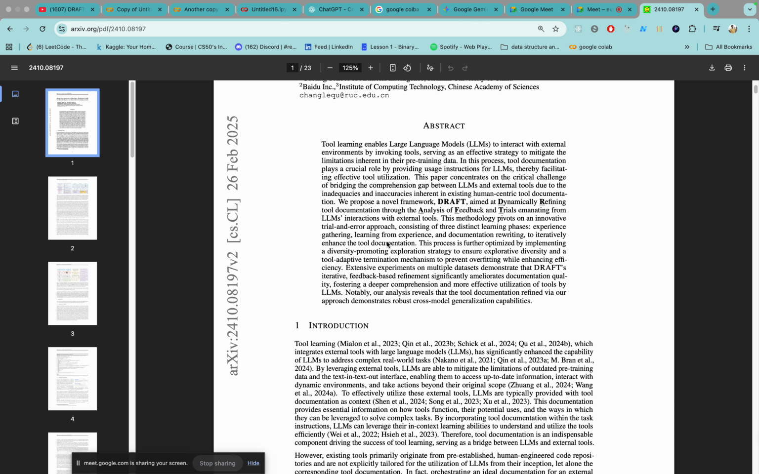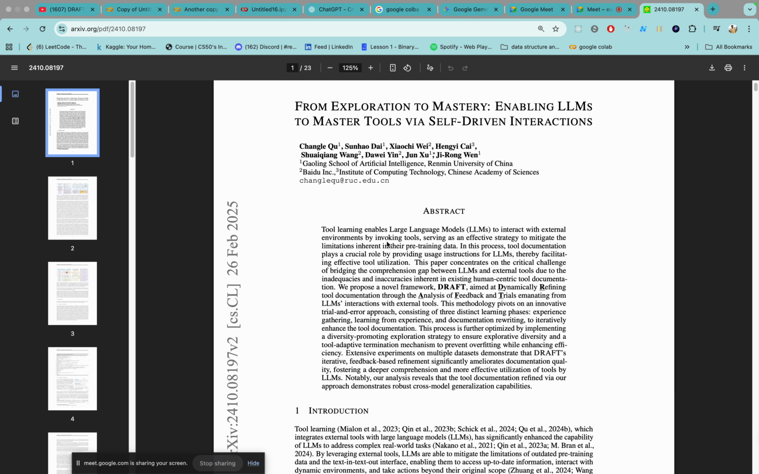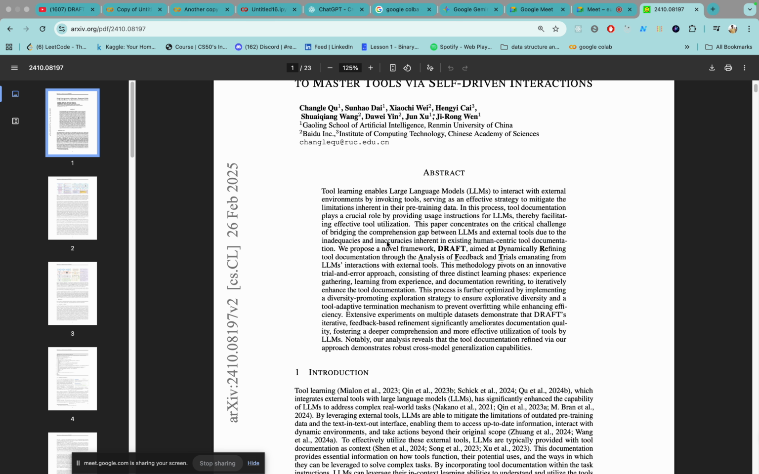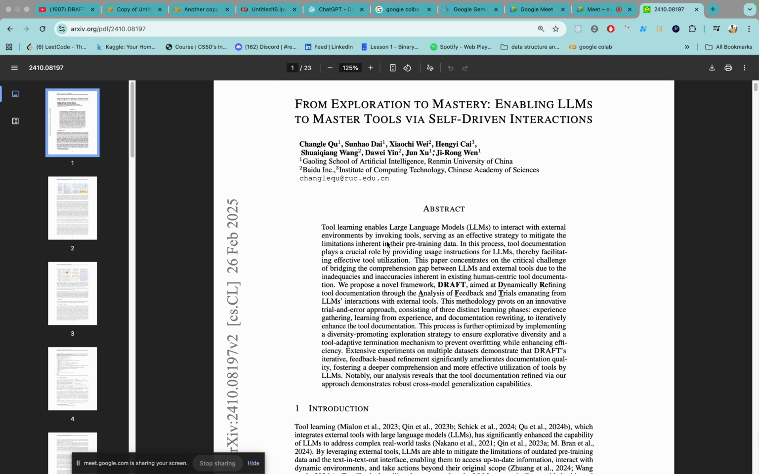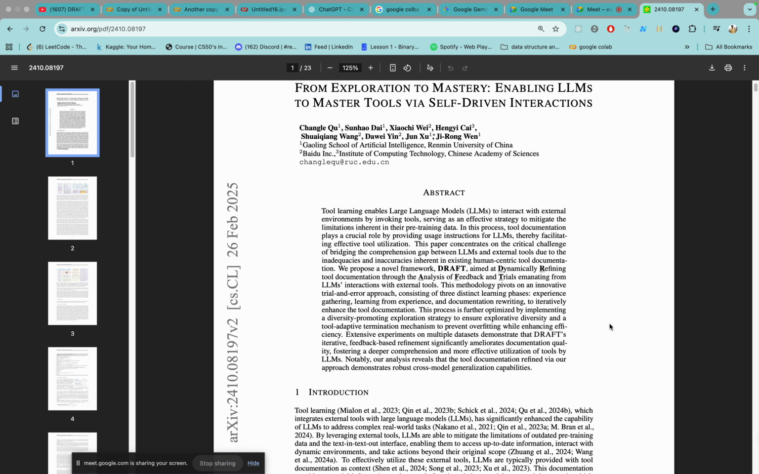Because of these problems, this paper comes up with a solution: use the LLM itself to make those documentations accurate. They have proposed a framework called DRAFT, aimed at dynamically refining tool documentation through analysis, feedback, and trials, emanating from the LLM's interaction with external tools. So we are going to discuss more on this.